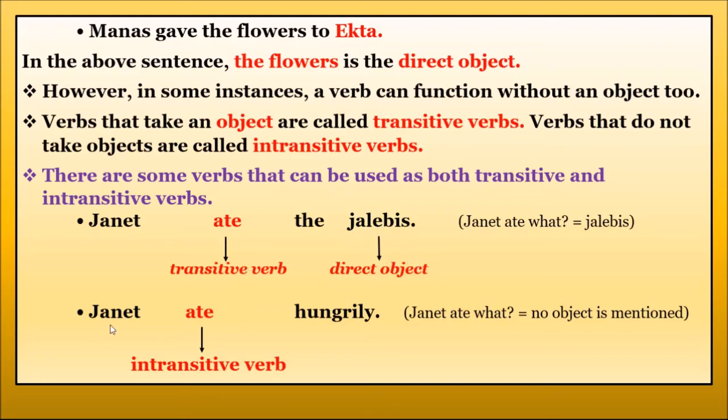Now listen here. Janet ate hungrily. What did she eat? She is hungry. Okay. She ate. We know it is also an action word. But what did she eat? Do we have the answer? No. So the direct object is not there. No object is mentioned. So it becomes an intransitive verb. Understood, children?